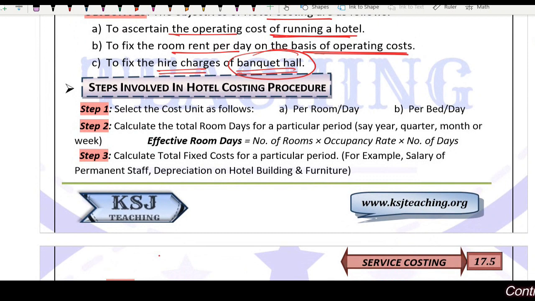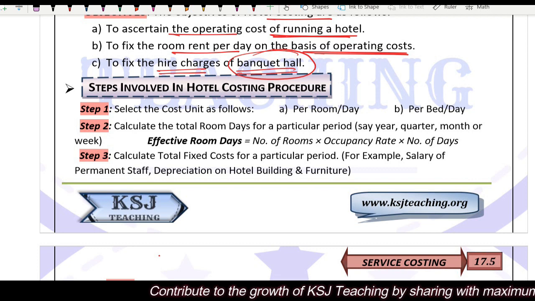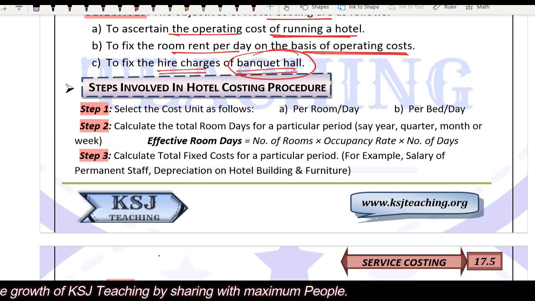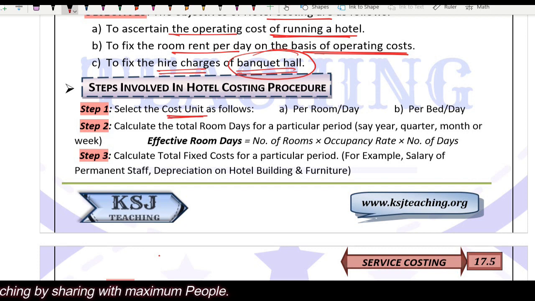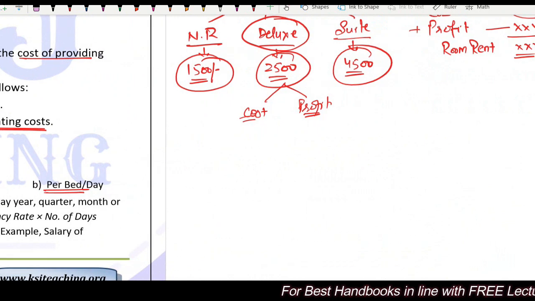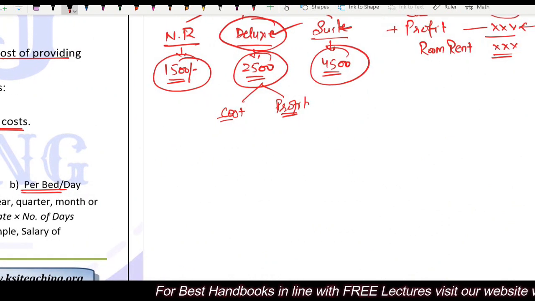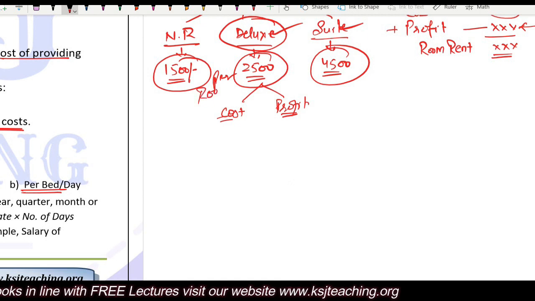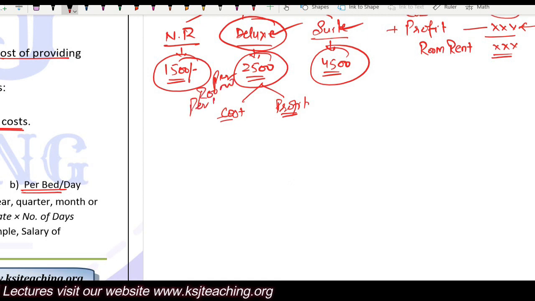So what are the steps involved in the hotel costing procedure? Very simple, sir. As in the transport costing we have done, here also there are various steps that should be followed whenever you are involved in the hotel costing procedure. Select the cost unit as follows: per room per day or per bed per day. Now what is this? Per room per day. Sir, you go to a hotel and you are being charged for a room like this, right? This is rent per room, per room per day, no issues.